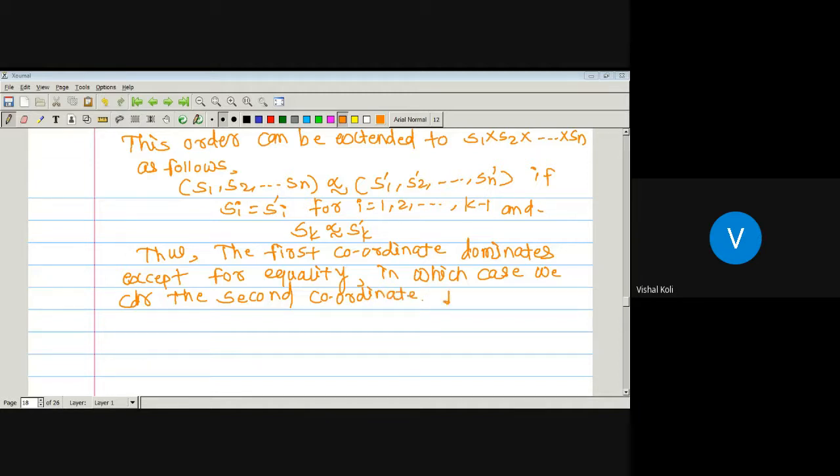If equality holds again, we pass to the next coordinate, and so on. Okay.